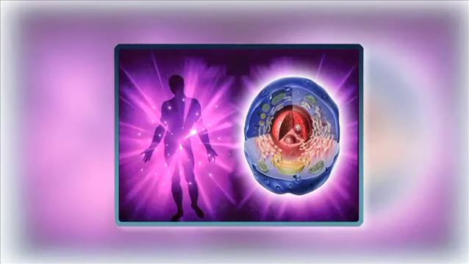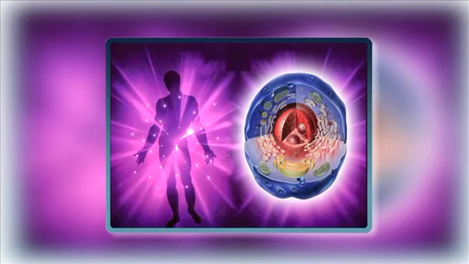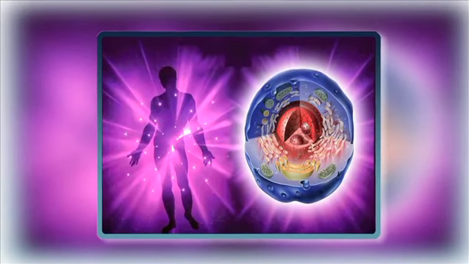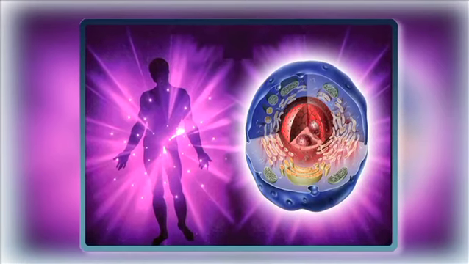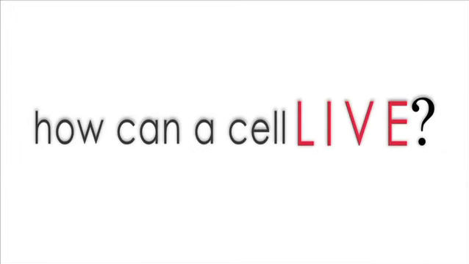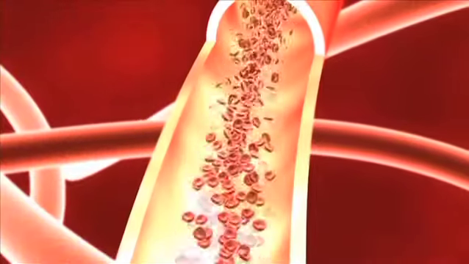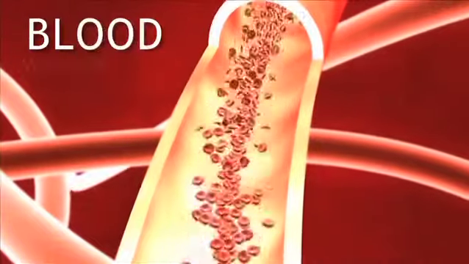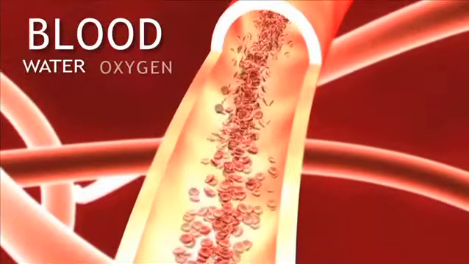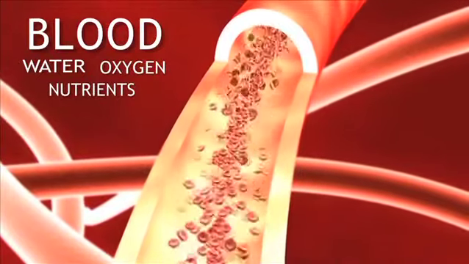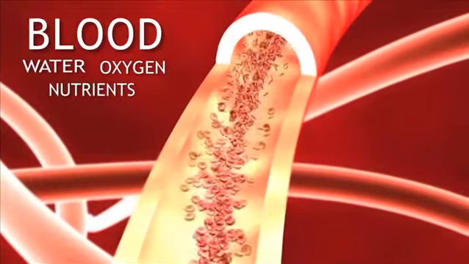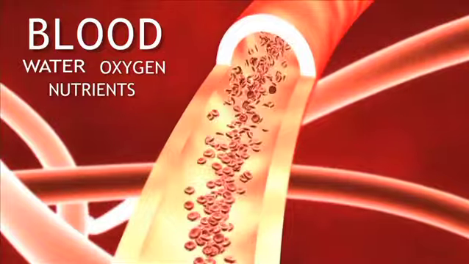Let us take a general look at a cell structure. Inside, there are numerous structures called organelles, and in the center, there is the nucleus that contains the DNA. How can a cell live? To be able to live, a cell must receive everything it needs from the blood. It is the blood that carries the water, oxygen, and all the other nutrients it needs. If the cell does not receive these essential substances to survive, it dies.